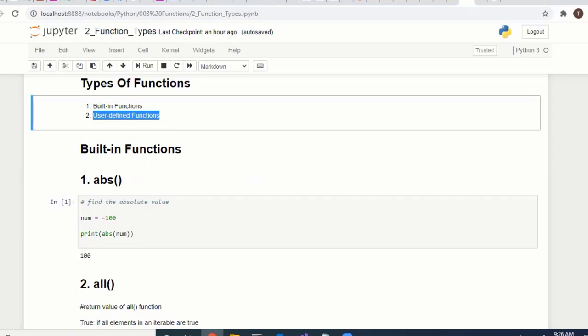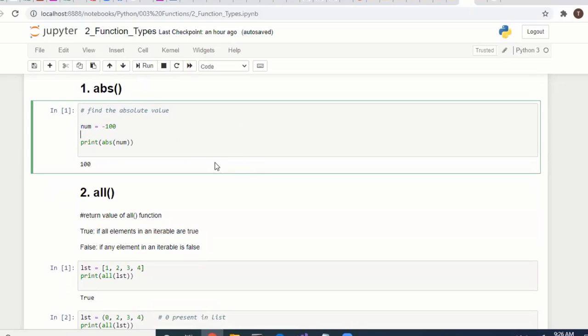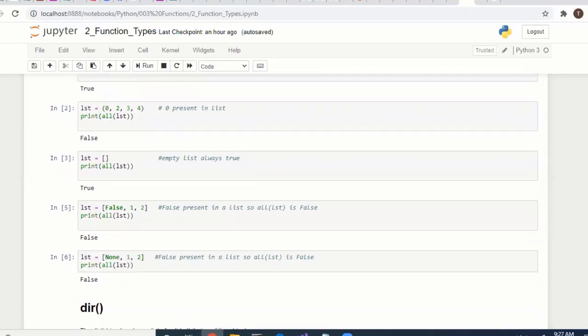What are the different built-in functions? Absolute, if you want the absolute values. All, we have seen the all function. If all values are positive and true, then only it returns true. Otherwise, if any value is zero, none, or false, it returns false. We have seen the abs and all functions.